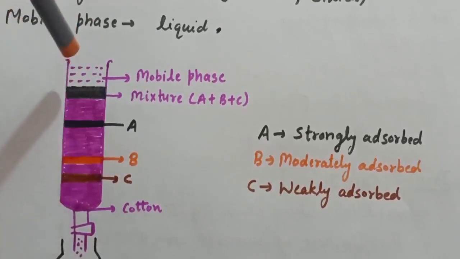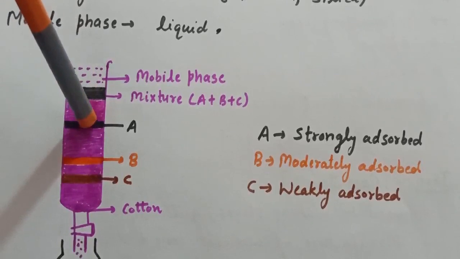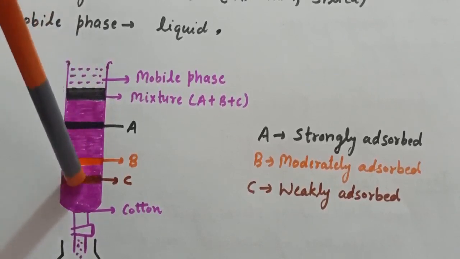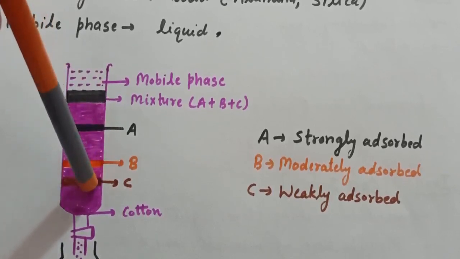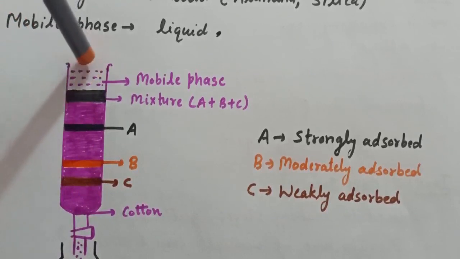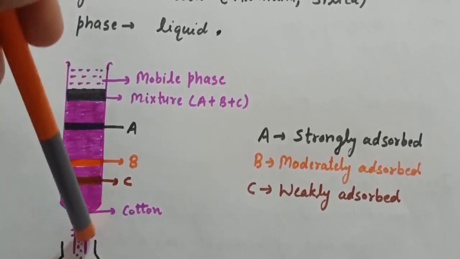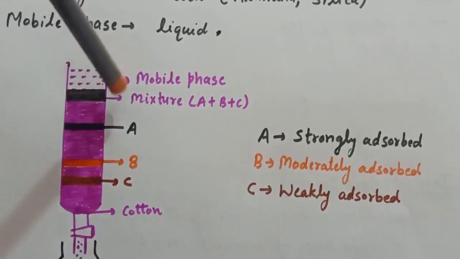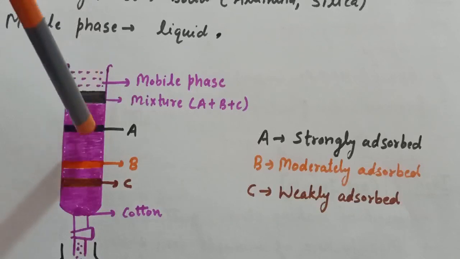So what will happen when we put our mixture? A is strongly adsorbed, B is weakly, and C is very weakly adsorbed. So what will happen? It will come fastly from this column. When we add our solvent from the side, the C will come fast. After collecting C, when we add more solvent, B can be collected, and in the last A can be collected